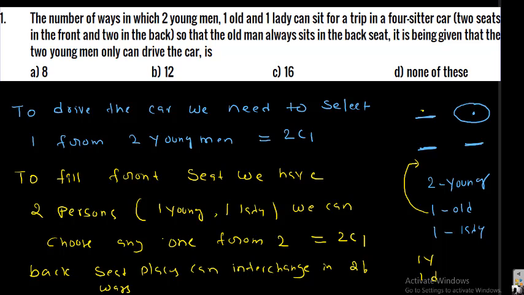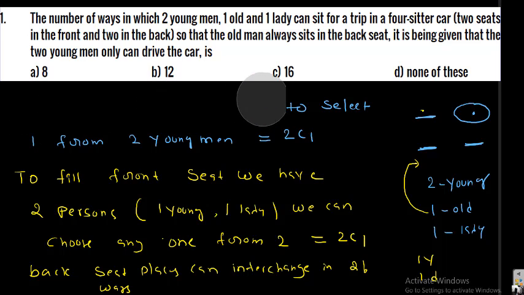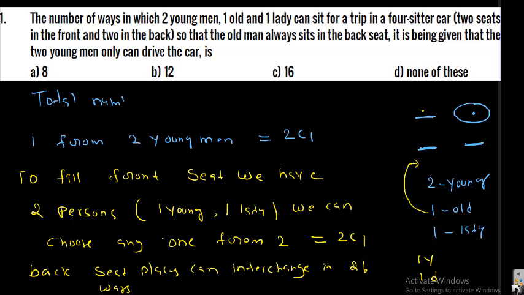Now I want to write the conclusion. The total number of arrangements is equal to 2C1 into 2C1 into 2 factorial.